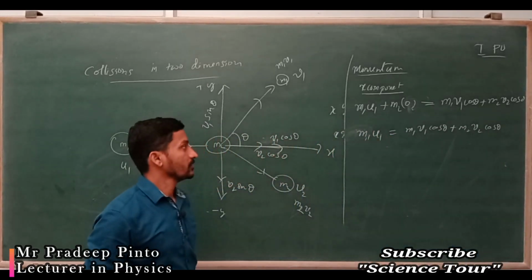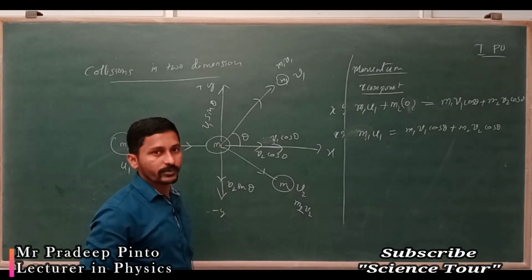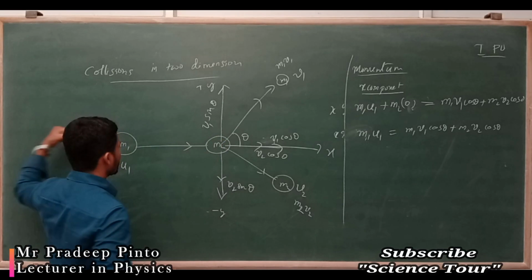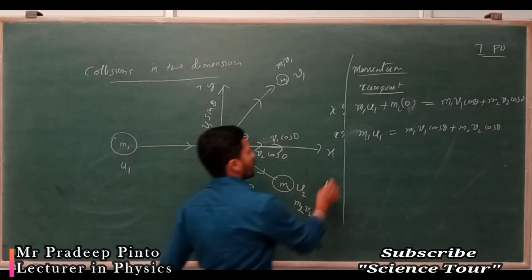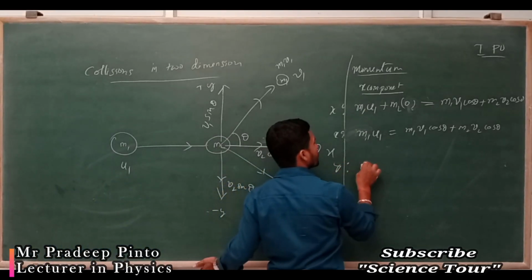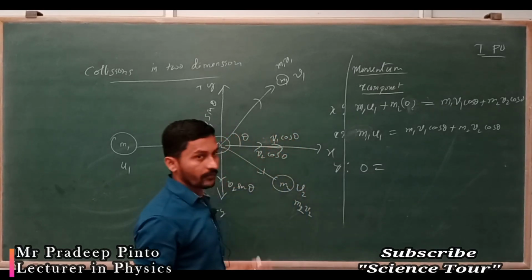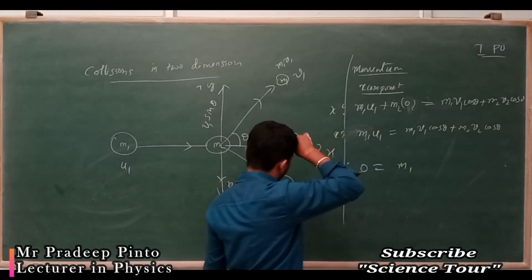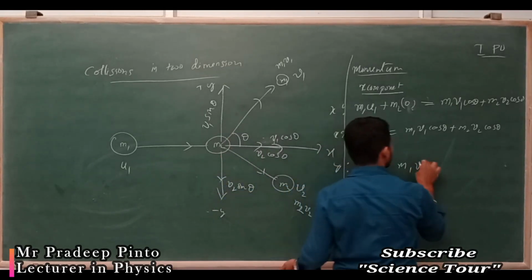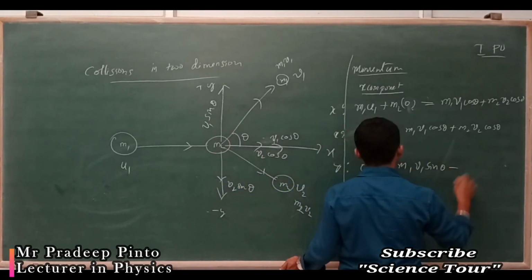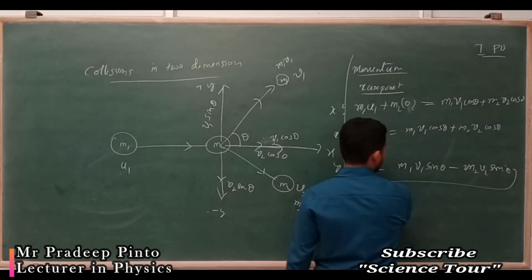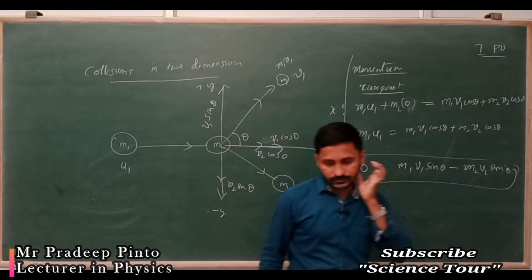Then in the y direction, is there any movement? Earlier it was coming like this and hitting, it was a straight hit. So for the y component, initial momentum is 0. After that it gets momentum, that is nothing but m1 v1 sin theta, and minus m2 v2 sin theta. This is the momentum.